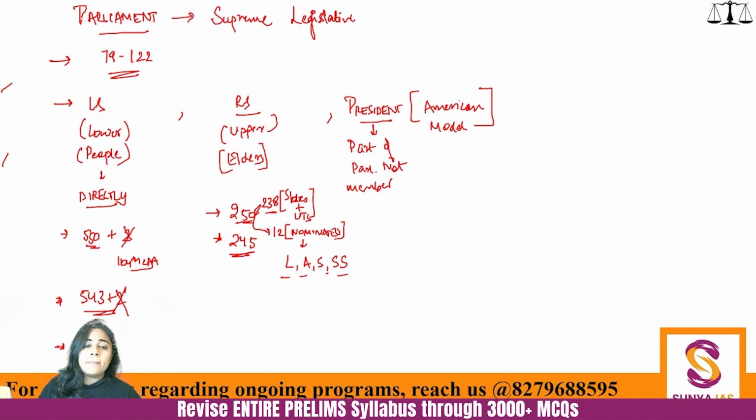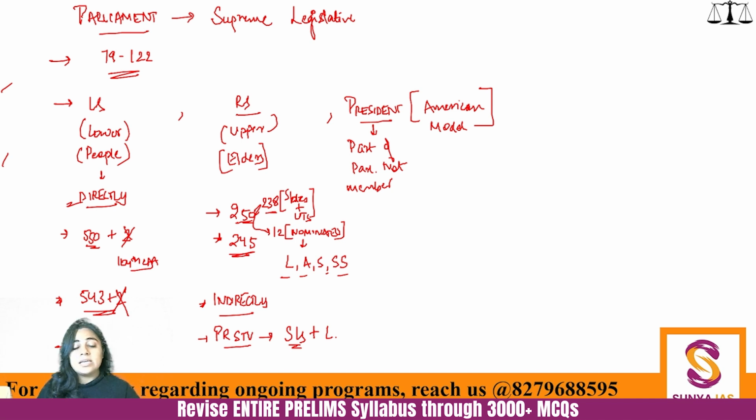Now, in Lok Sabha, we elect the people directly. In Rajya Sabha, we elect the people indirectly. So how are the people of Rajya Sabha elected? They are elected by indirect elections through proportional representation by single transferable vote. And who is the electorate? It is the state legislatures, plus the legislatures of union territories with a legislature. Formerly that used to be Delhi and Puducherry only, but now even Jammu and Kashmir would be involved.